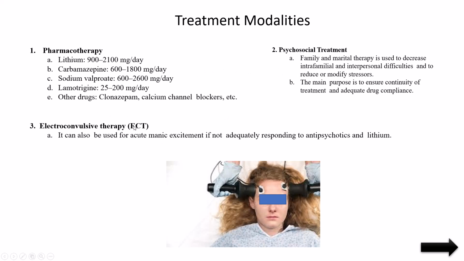And next is electroconvulsive therapy. If there are no positive changes in the patient through the pharmacotherapy and psychosocial treatments, we can go for ECT. This is the last consideration. It can also be used for acute mania. Acute mania excitement means the patient shows acute activity immediately. He starts to hit others. He is not able to control himself, and nobody is able to control him at that time. To immediately control his activity, we can give ECT as per doctor's order.